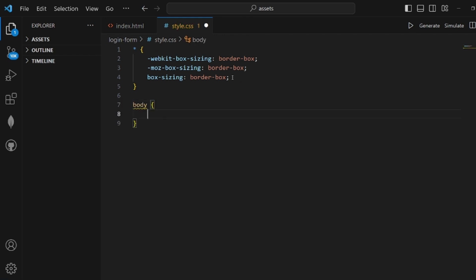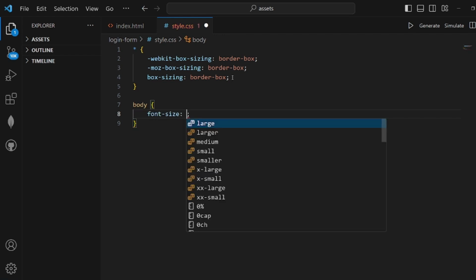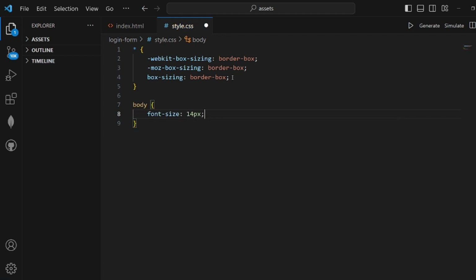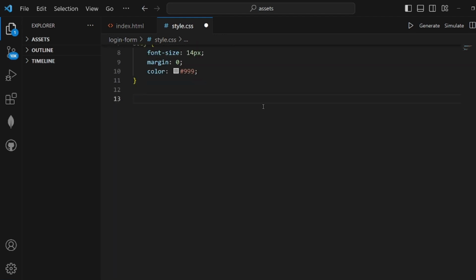Okay, we're going to add some styling here as well. First is the font size, and it should be 14 pixels, and after is the margin to 0, color to 999 hex.